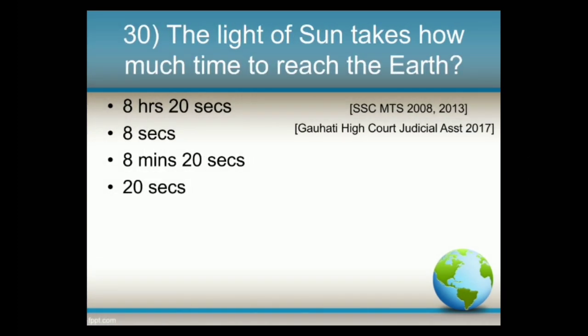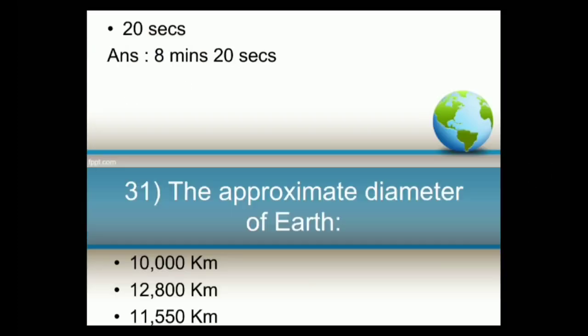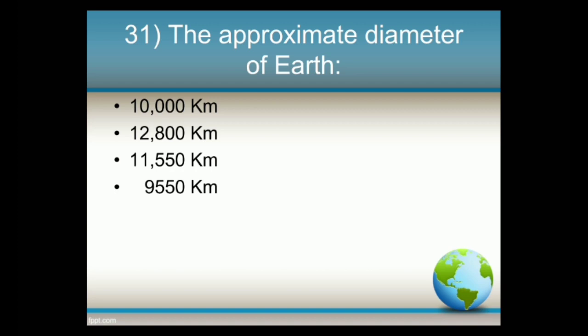Next, the light of sun takes how much time to reach the earth? Options: 8 hours 20 seconds, 8 seconds, 8 minutes 20 seconds, 20 seconds. And the answer is 8 minutes 20 seconds. Next question, the approximate diameter of earth is: options: 10,000 kilometer, 12,800 kilometer, 11,550 kilometer, 9,550 kilometer.